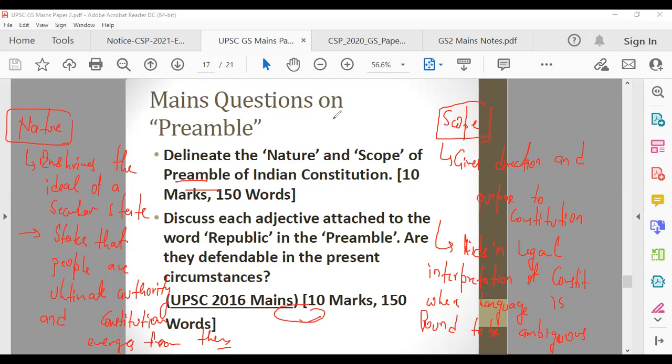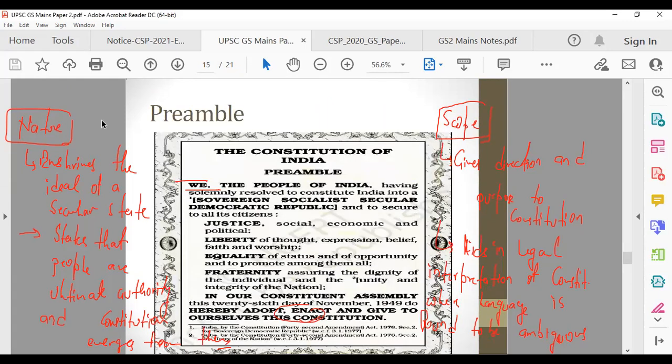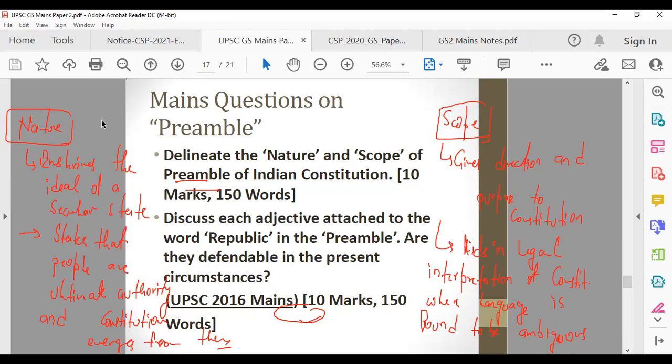So preamble is talking about so many things. We should be having equality, 2 types of equality, status and opportunity, different types of liberty, different types of justice. So they tell the parliament people that you cannot do any kind of amendment. You have to ensure that there are some words which are there, and these words tell us that these are the objectives. Remember objective resolution? So whatever is there in preamble will act as an objective. So it acts as a limitation on misuse of amending powers of legislature. This is not told by me, this is told by Supreme Court in their various judgments. So these are some points which you can write in the first part.